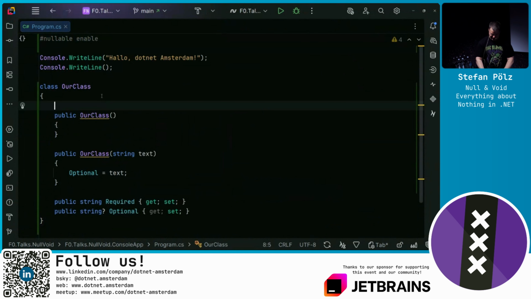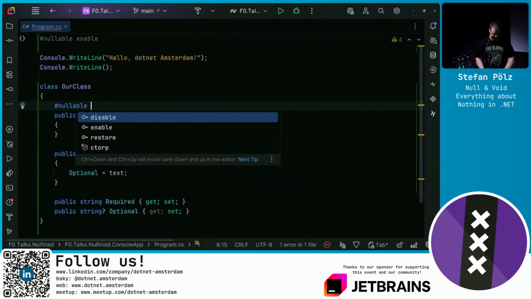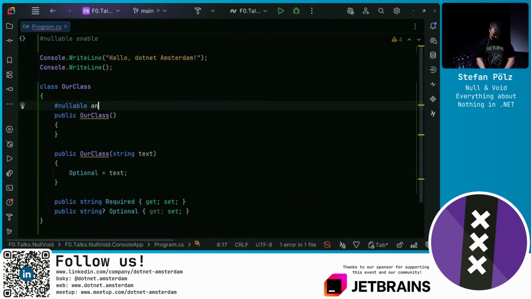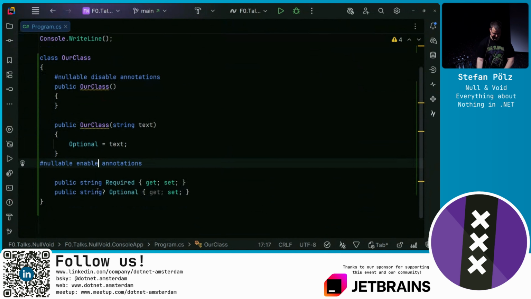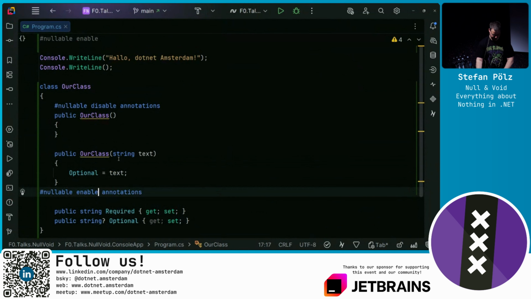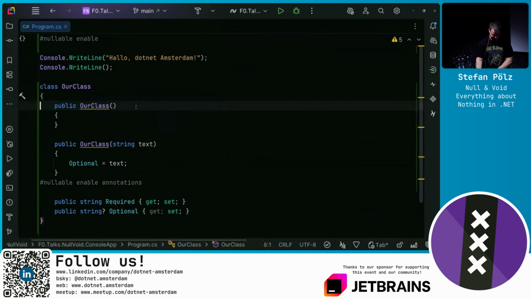We could now just say nullable, we want to enable the annotations, disable annotations, and then enable them down here again. So actually, no, let's just disable everything. Oops.